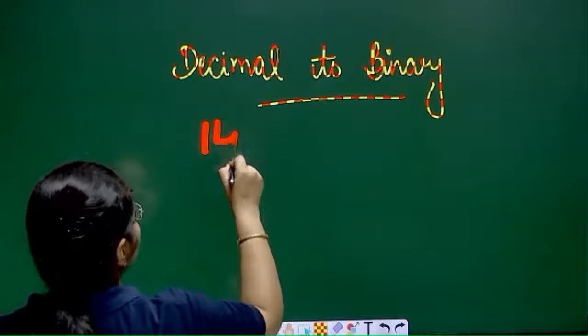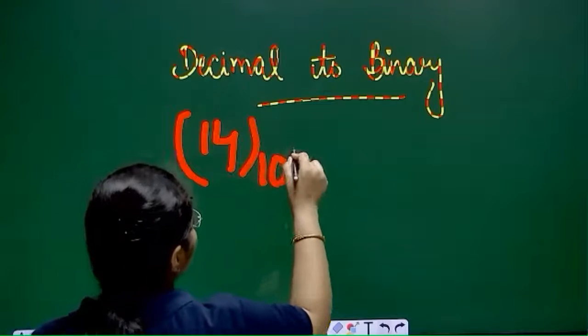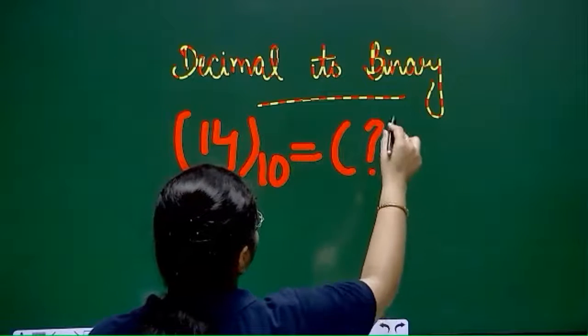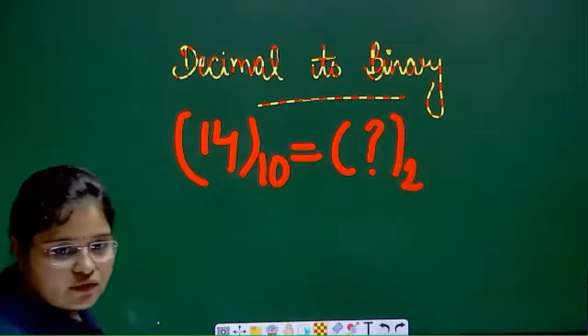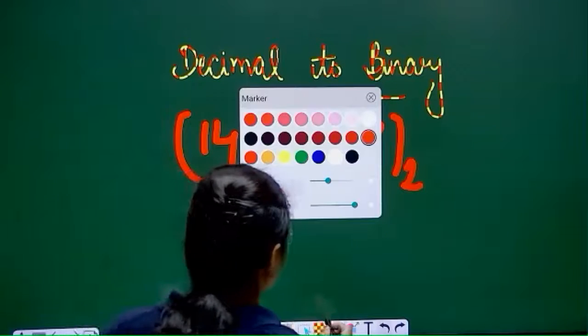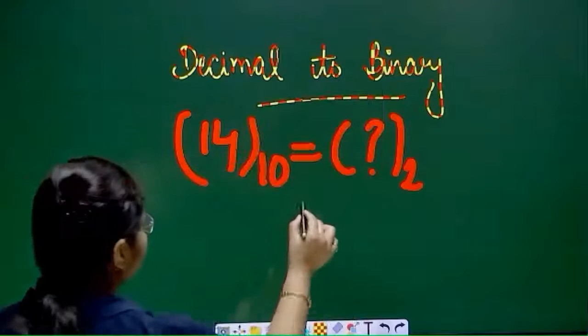So this number is 14, that is your decimal number system, and we have to convert this into binary. How we can do that? With division method. And what is that division method? So here is